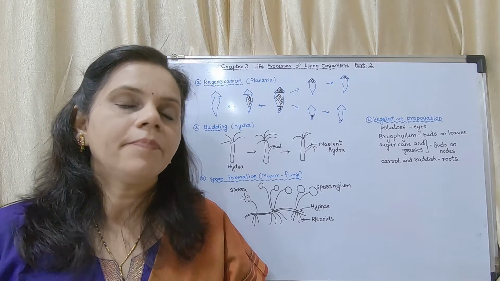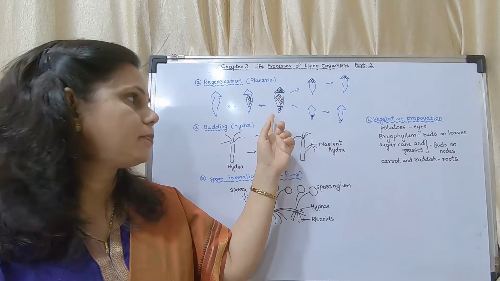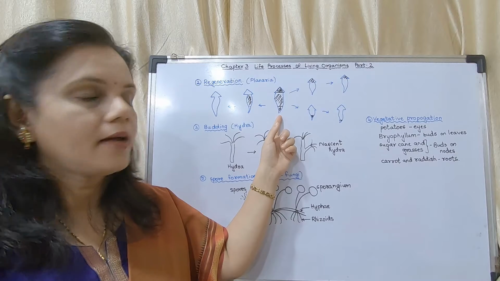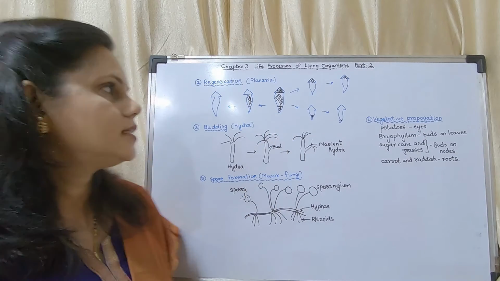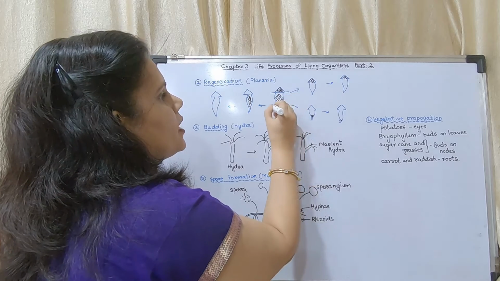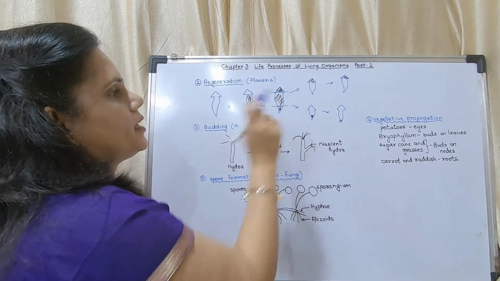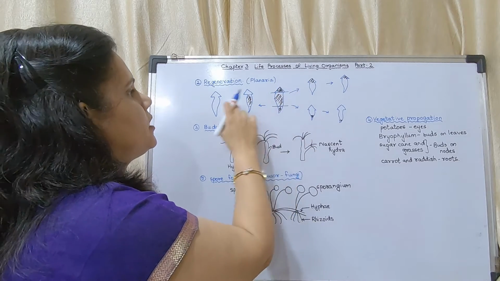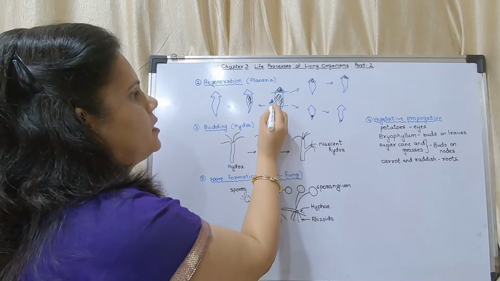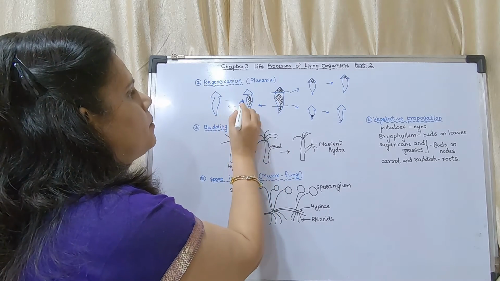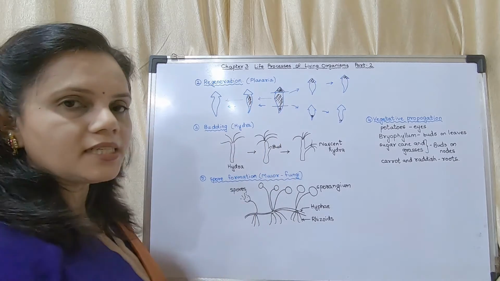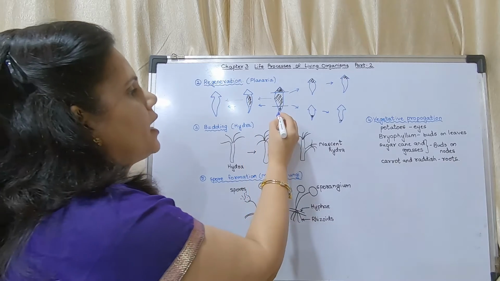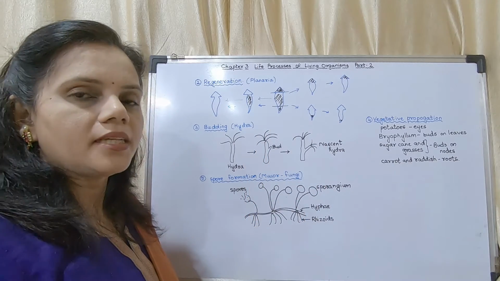In the case of Planaria, if its body is cut into three pieces, in this diagram it starts from here, this is the parent Planaria, its body is cut into three pieces, that means the head, the body and the tail. Okay, these are the parts of the Planaria. The body part can develop into a complete Planaria. This is the head part getting converted into a complete Planaria, and the tail part getting converted into a complete Planaria.